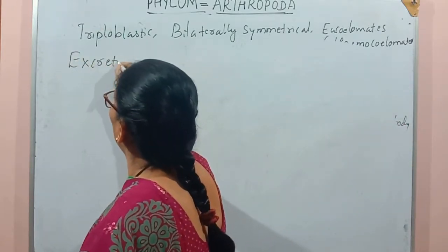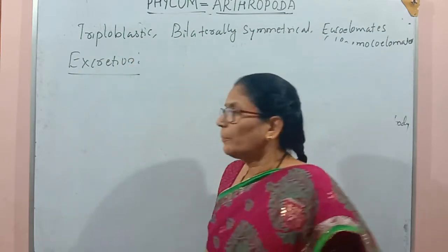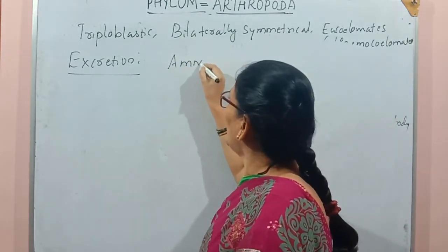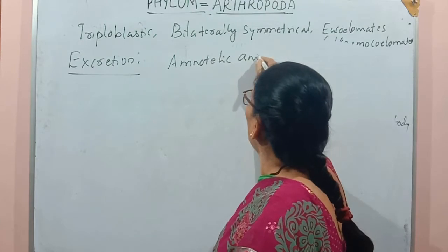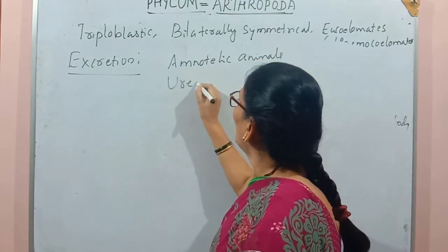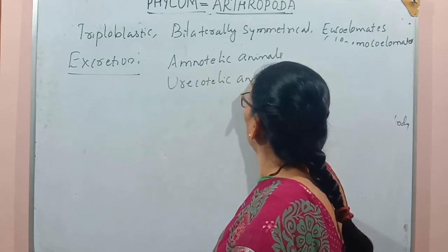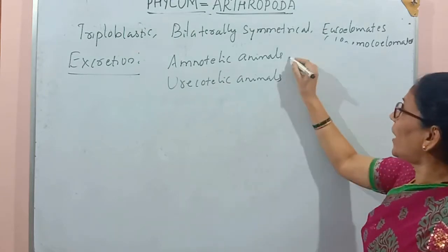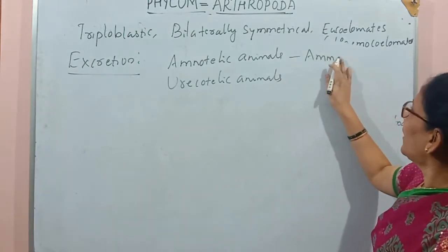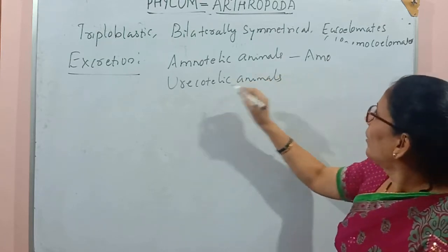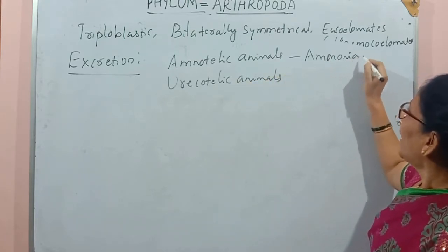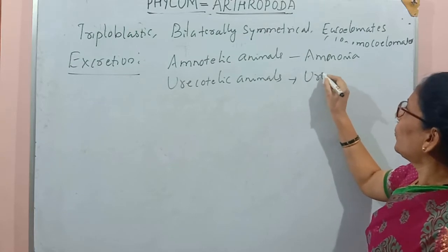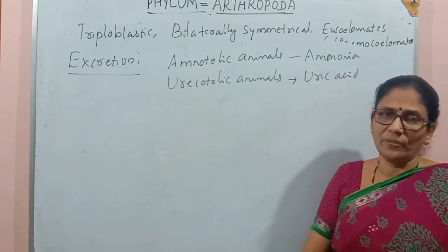Excretion. Based on the habitat, there are two types of animals: ammonotelic animals or uricotelic animals. Ammonotelic animals are those which excrete ammonia as their nitrogenous waste, and uricotelic animals are those which excrete uric acid as their nitrogenous waste.